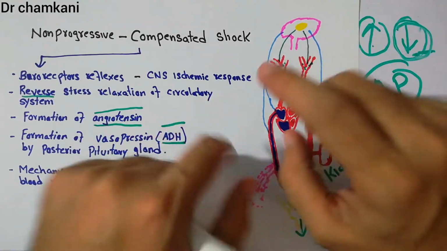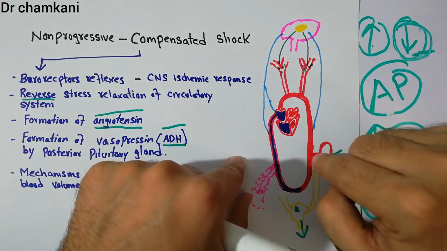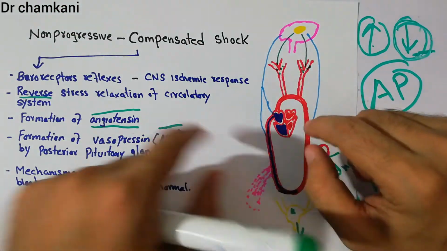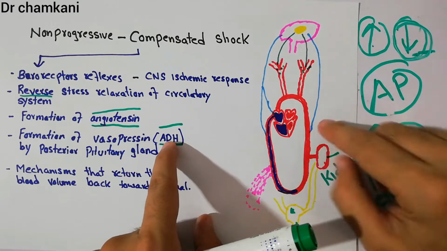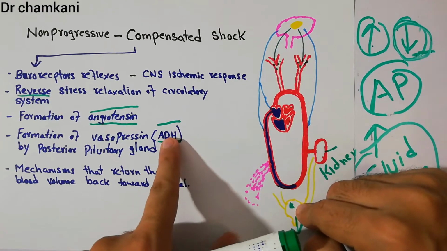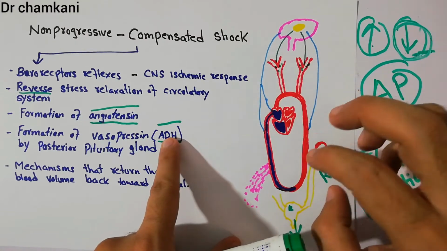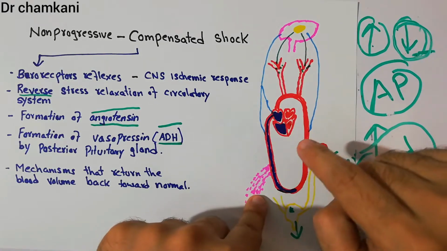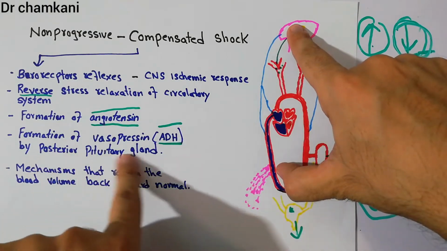Now, it will help, just like the baroreceptor reflex or the CNS ischemic response or any other mechanisms, which increase the constriction of arterioles and veins, increase the venous return, and increase the systemic resistance. So it functions as a vasopressin, but on top of that, it also acts as an antidiuretic. Diuresis is basically the formation of urine, and ADH acts as an antidiuretic hormone. It decreases diuresis, it decreases the formation of urine, and it also helps in fluid retention. So more fluid is retained by the kidneys with the help of antidiuretic hormone, which is secreted by the posterior pituitary gland in the brain.